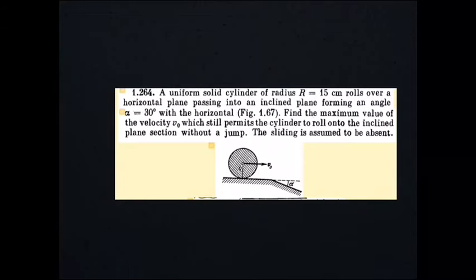A uniform solid cylinder of radius r rolls over a horizontal plane passing into an inclined plane forming an angle alpha with the horizontal. Find the maximum value of the velocity v0 which still permits the cylinder to roll onto the inclined plane section without a jump. The sliding is assumed to be absent.